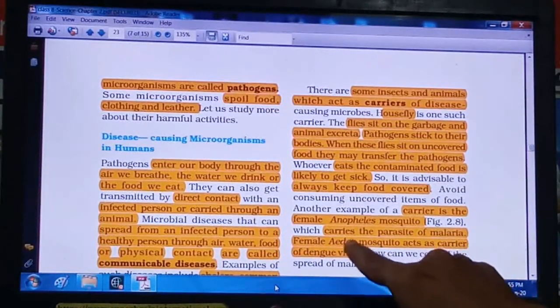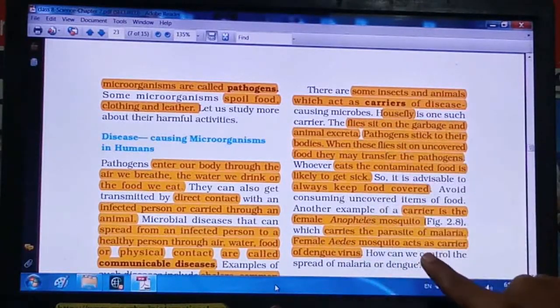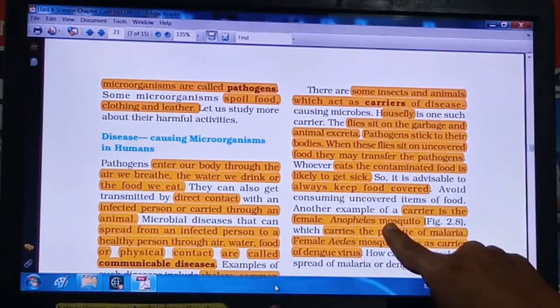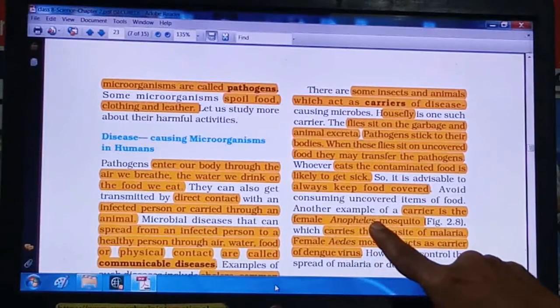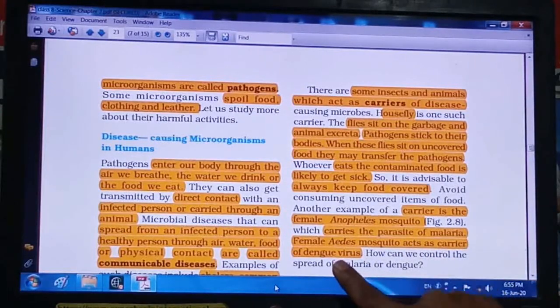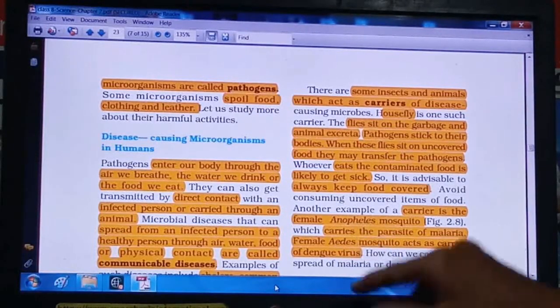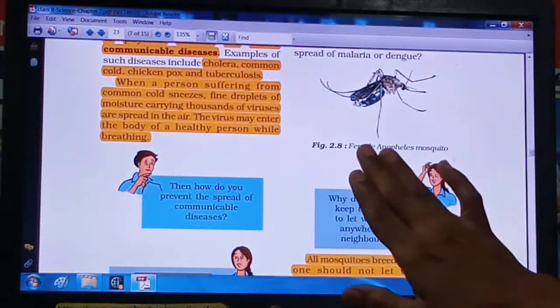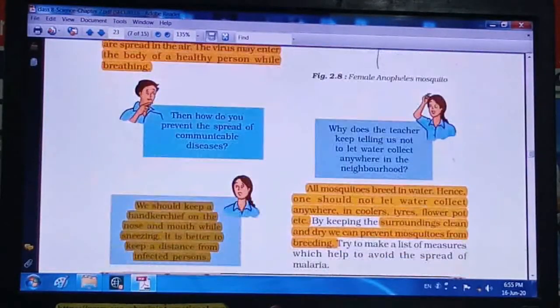This is another species of mosquito, and it acts as a carrier for the dengue virus. A question will be asked: the female Anopheles mosquito is the carrier for malaria, and the female Aedes mosquito is the carrier for the dengue virus. Remember this, right? This is a picture of the female Anopheles mosquito.